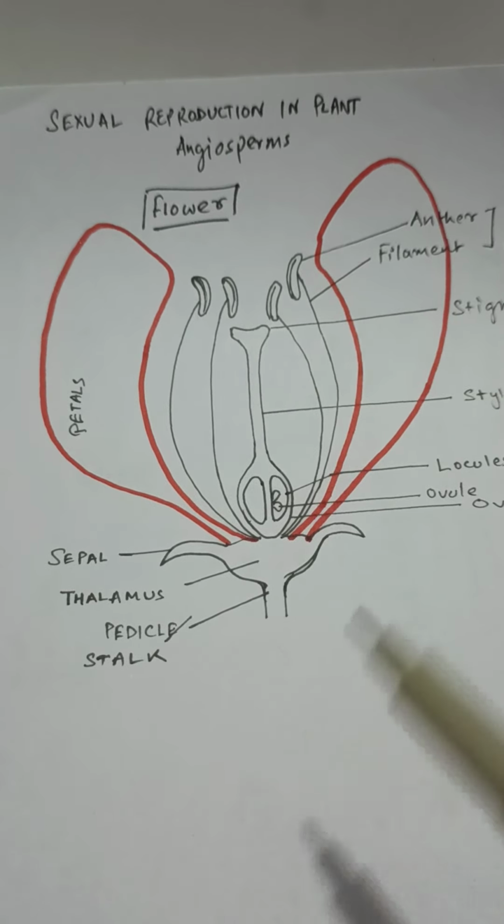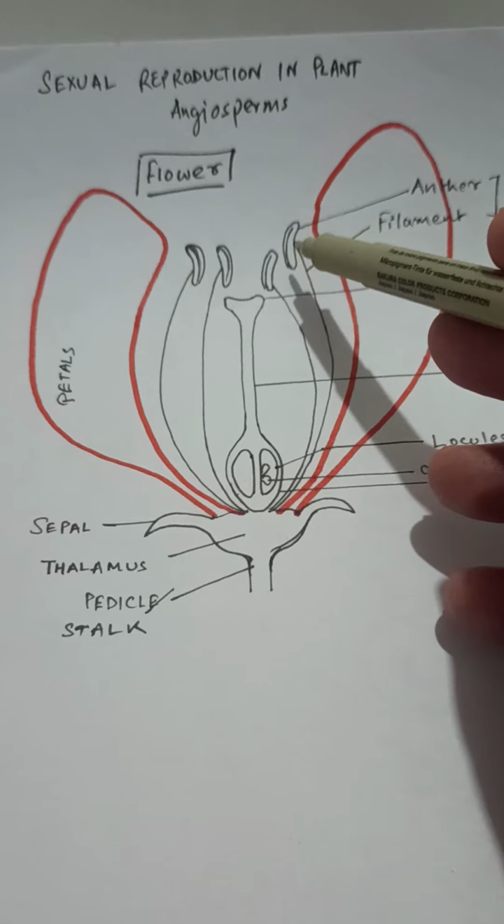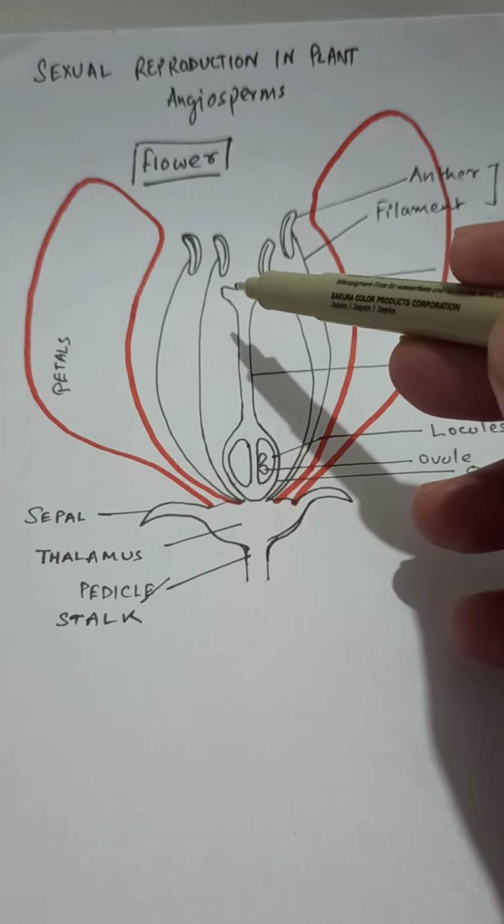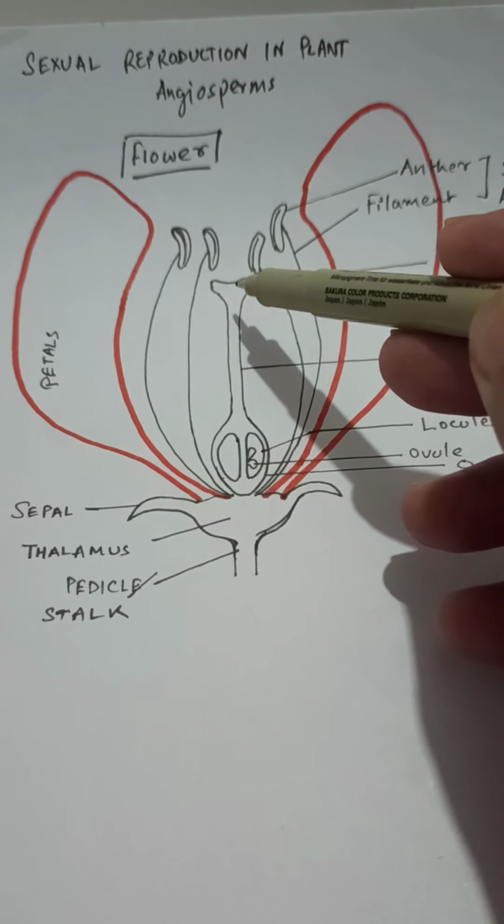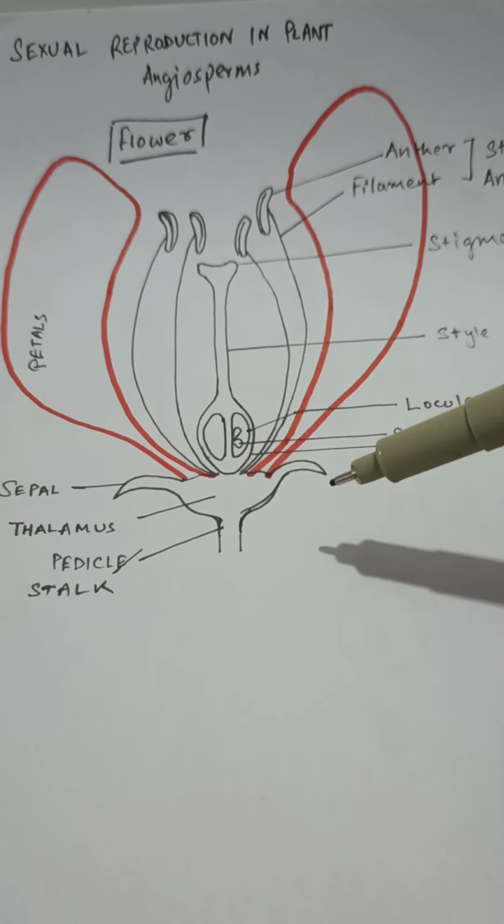So in the case of sexual reproduction in flowering plants, we all know that the pollen released from the anther is going to fall on the top of the stigma, from where it is going to germinate and then fertilize the ovule inside.